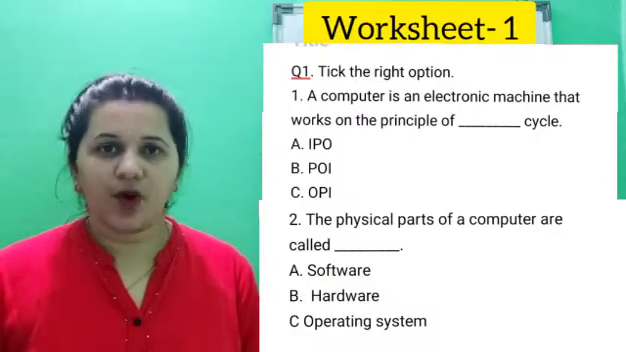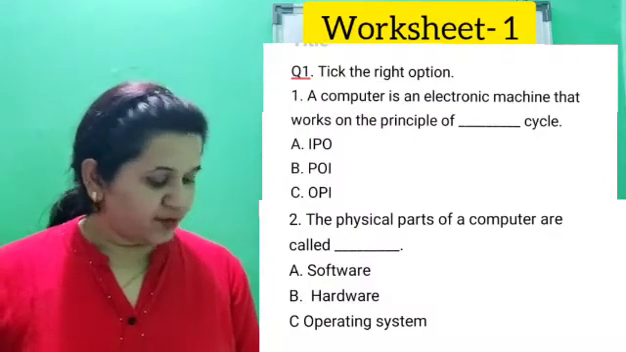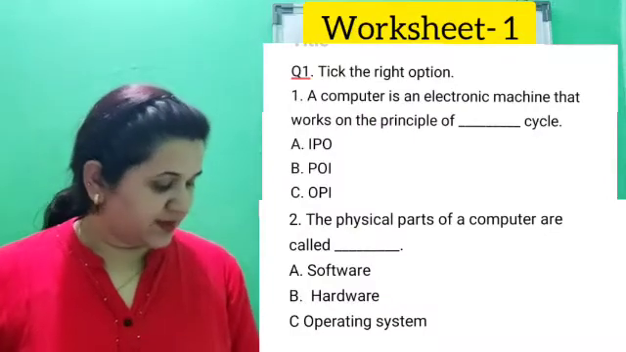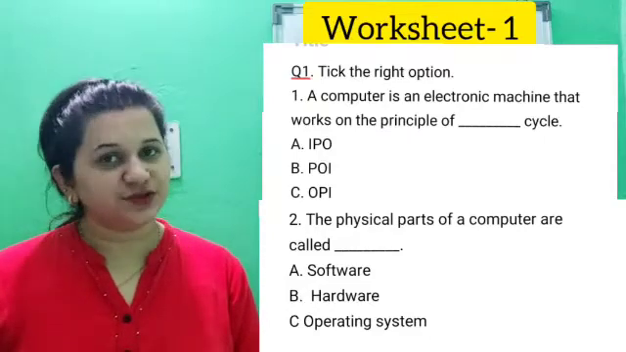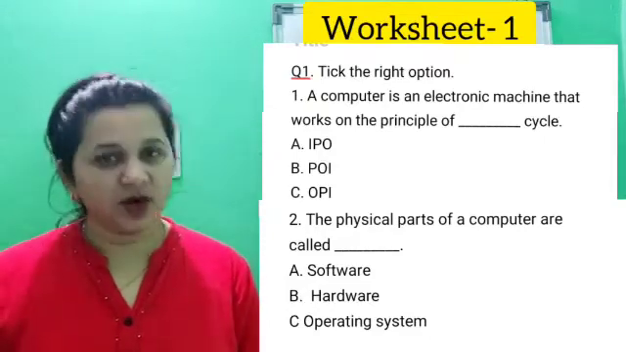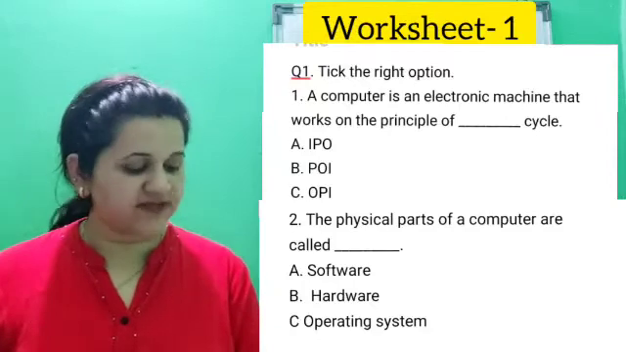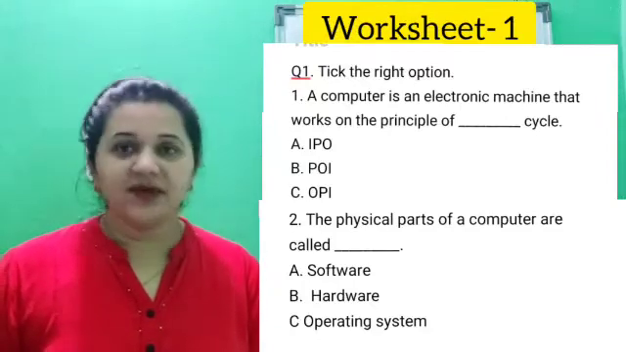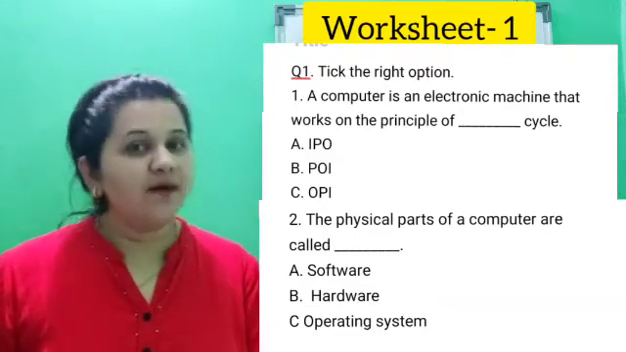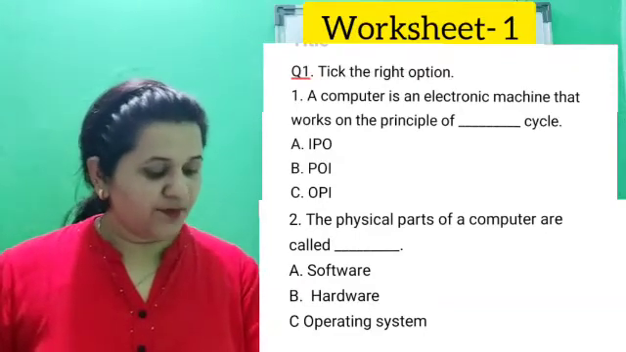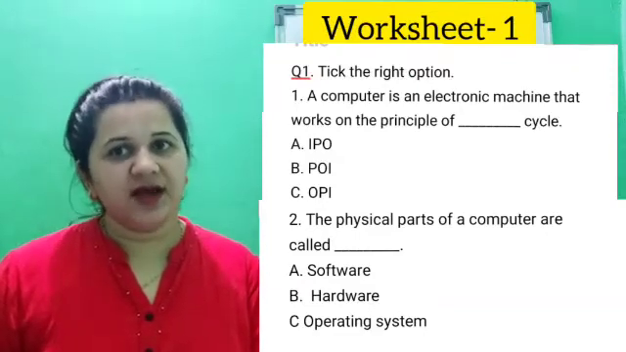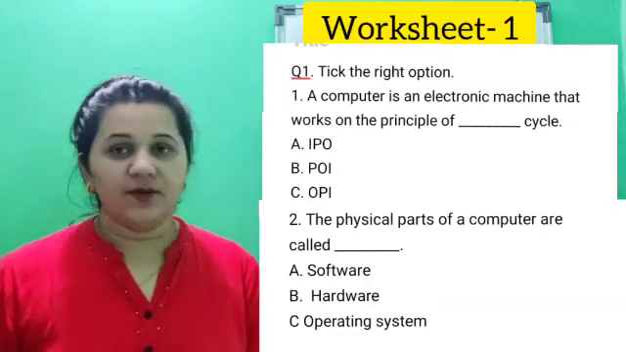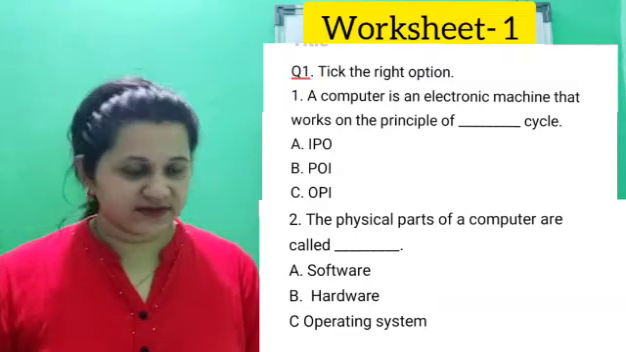Take the right option. Now, the first part. A computer is an electronic machine that works on the principle of dash cycle. Options are A, IPO, option B, POI, option C, OPI. Now, next question, second part.